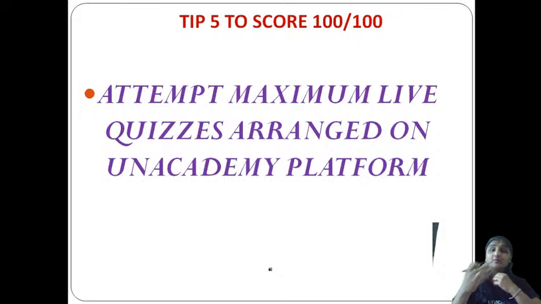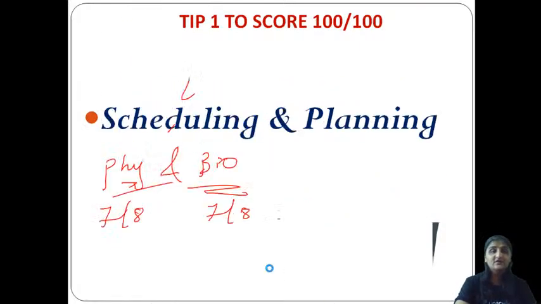You have a leaderboard, you have doubt solving sessions, you have analysis sessions, right? Because of this, you reach efficiency. You get more chances to practice more different types of questions. The more questions you solve, the more concepts you can get cleared, right? So attempt maximum live quizzes which are arranged on the Unacademy platform. You can come there, you can join it. How to join, I have given you here.